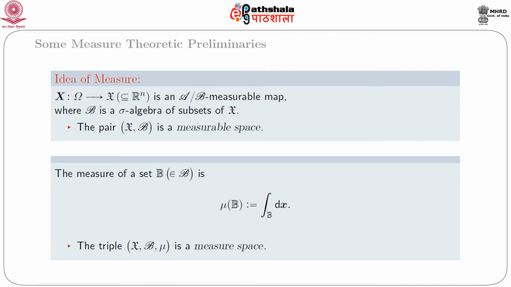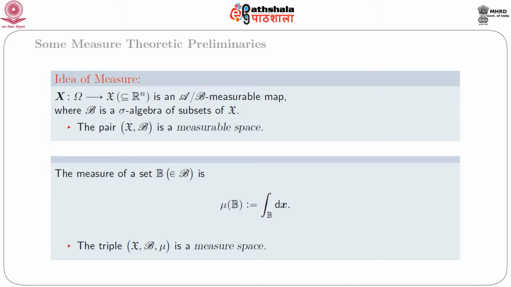Suppose X is a mapping from omega to script X, which is a subspace of R to the power n, and script X is an A or B measurable mapping, where beta is a sigma algebra of subsets of script X. The pair (script X, beta) is a measurable space.